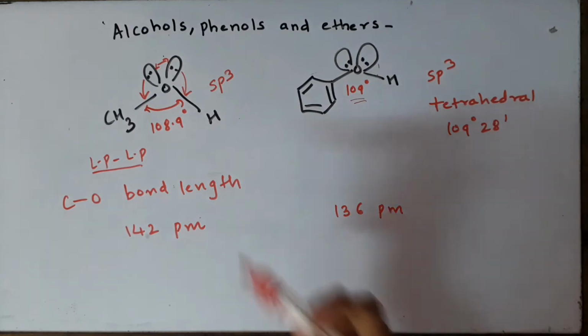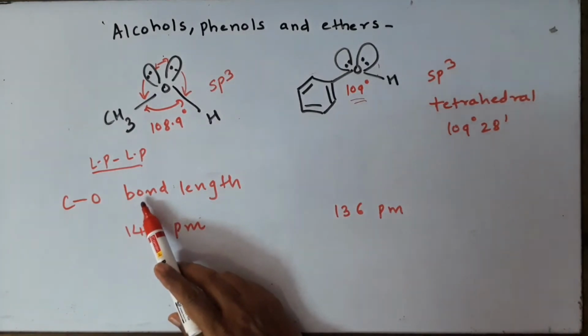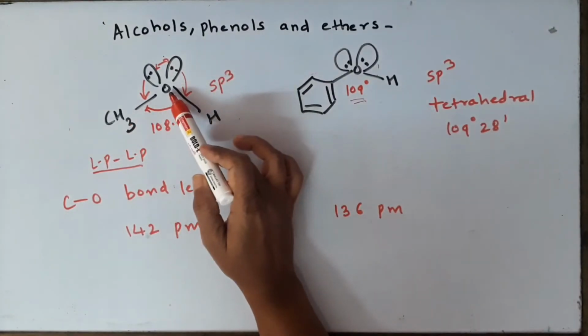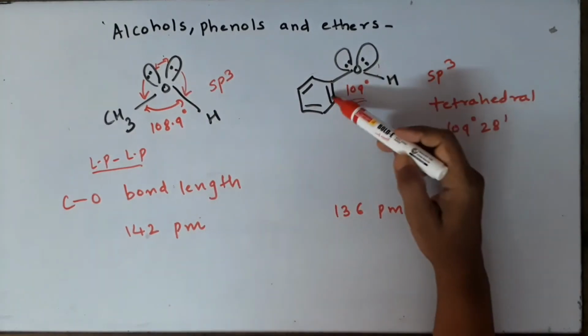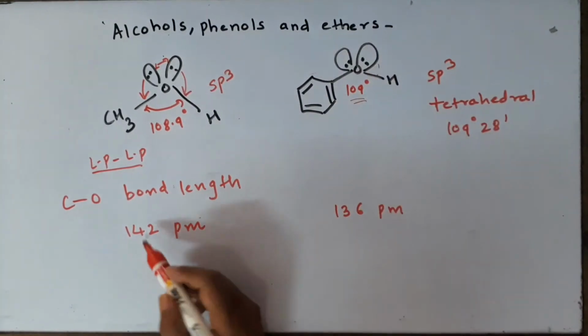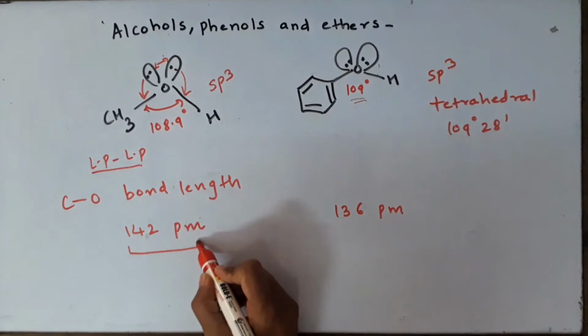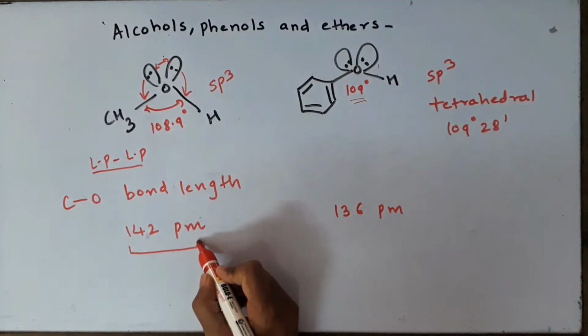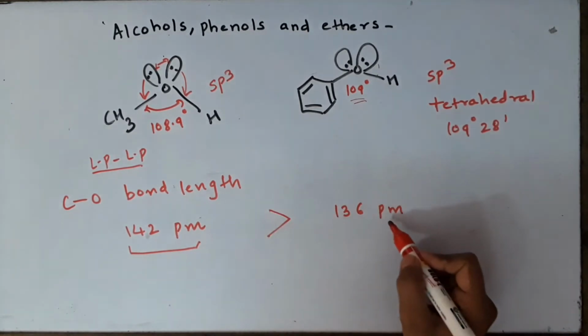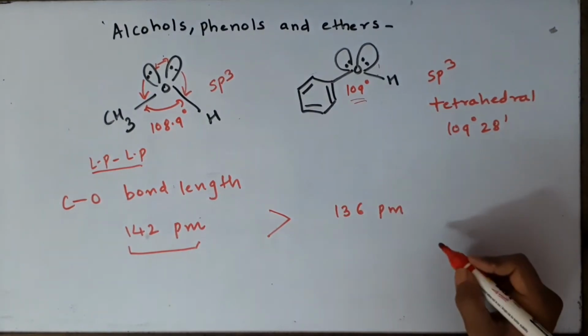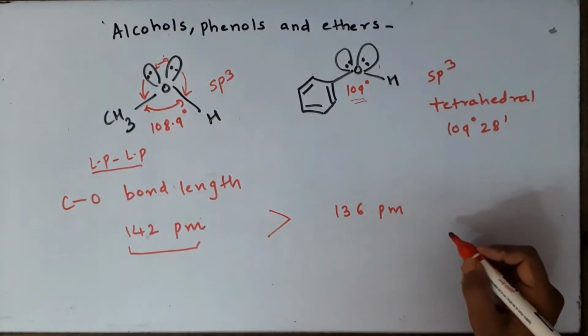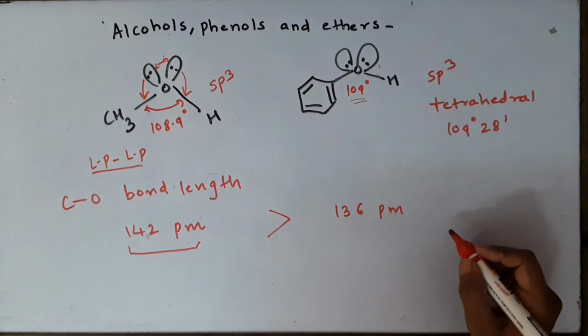The second point is, when we compare the carbon oxygen bond lengths in alcohols and that in phenol. So the carbon oxygen bond length in methanol is 142 picometers, which is greater than that in the case of phenol. So this will be second question, why is the bond length in phenol shorter?